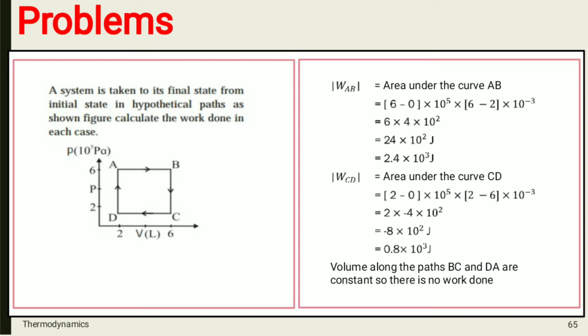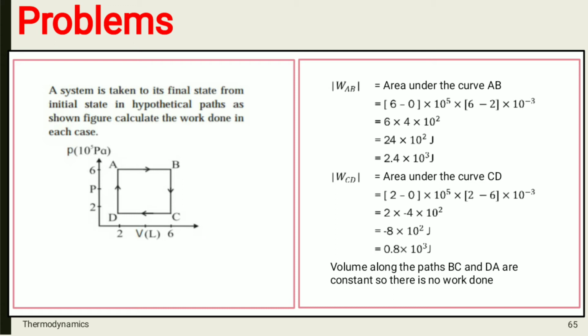Again we will calculate work done for path CD, that is again the area under the curve CD. Here again pressure along this path CD is constant and volume is changing from 6 liters to 2 liters. So, 6 liters is the initial volume and 2 liters is the final, meaning there is a compression of the gas in that system because volume is decreased.